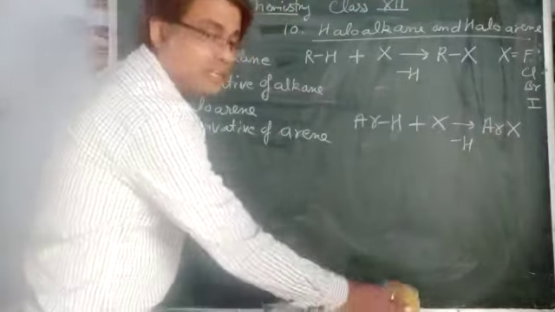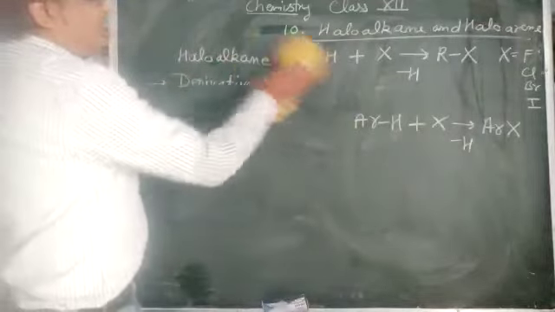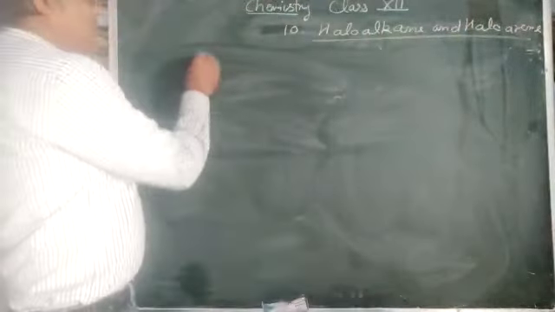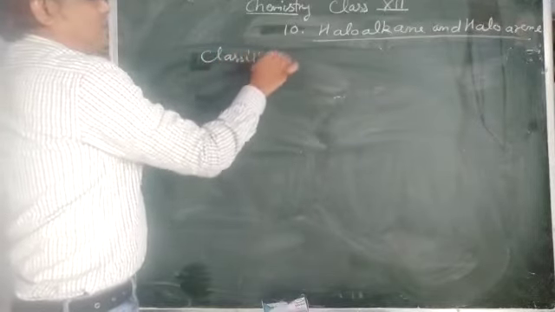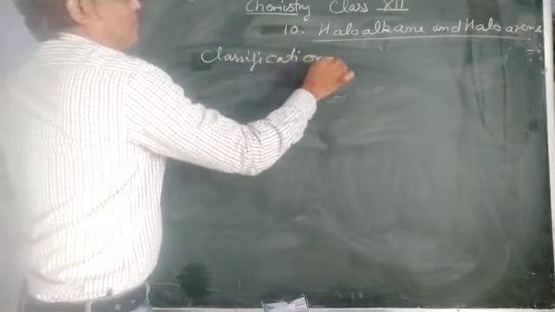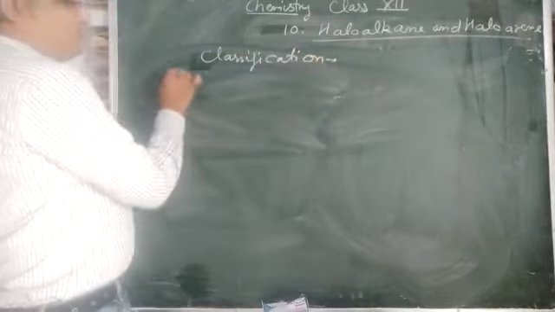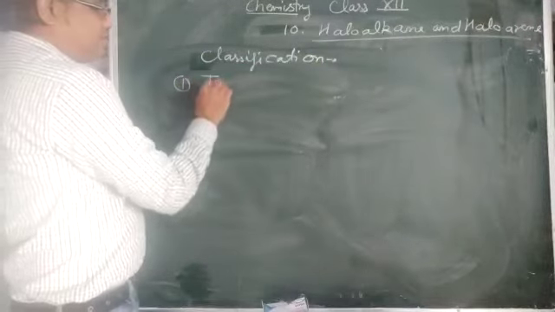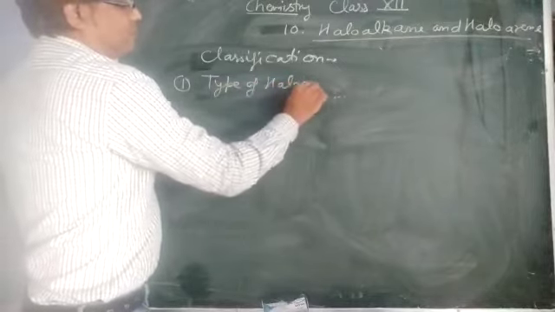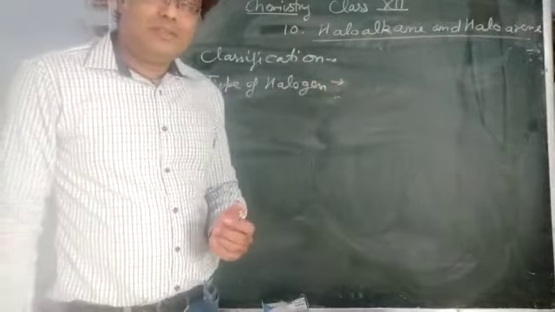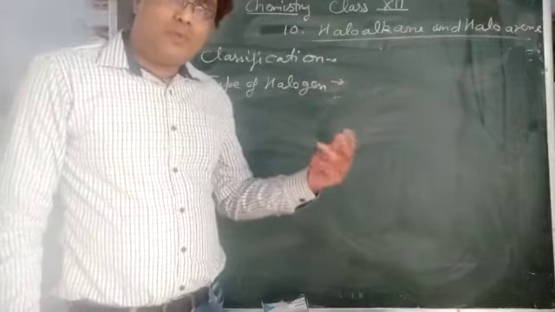How can we classify? We can classify haloalkanes or haloarenes first on the basis of the type of halogen. We have four halogen elements: fluorine, chlorine, bromine and iodine.